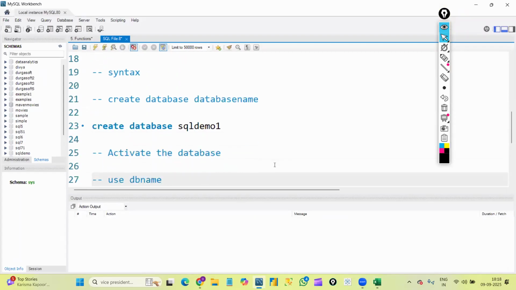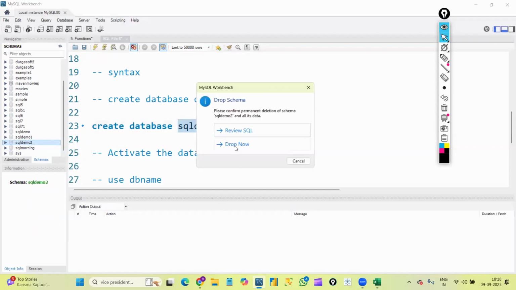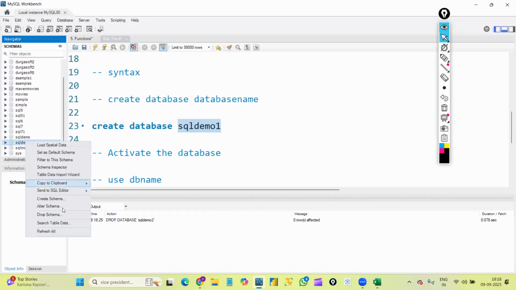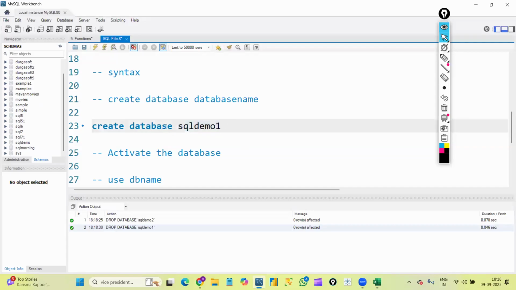That is what I created yesterday. Every time, we need to give unique names for databases and tables. I already created SQL demo 1 yesterday, so let me drop it and create it once again to show you. Okay, I just deleted whatever I created yesterday. If I execute this line again without removing it, it will throw an error stating the database already exists. That is the reason I removed that database.